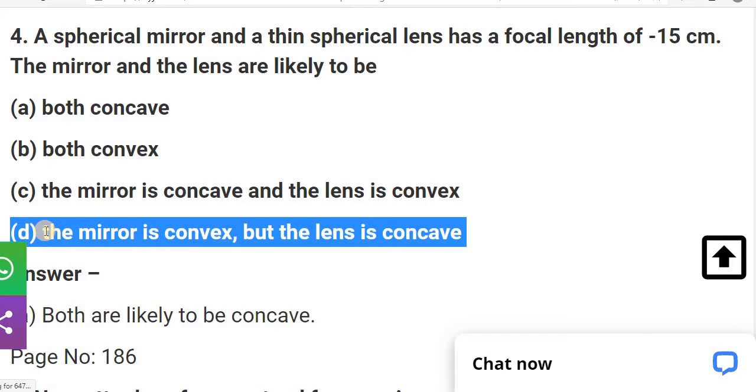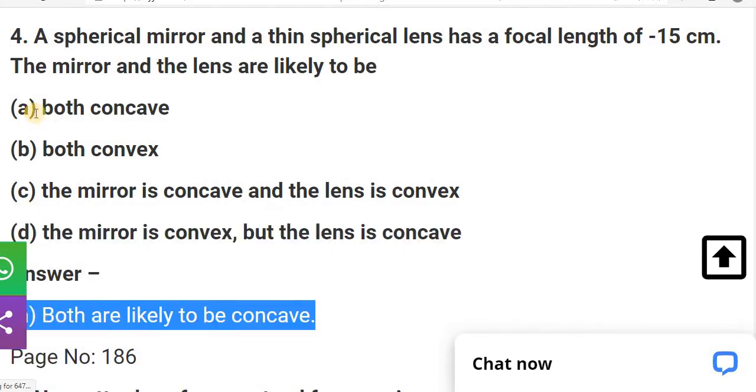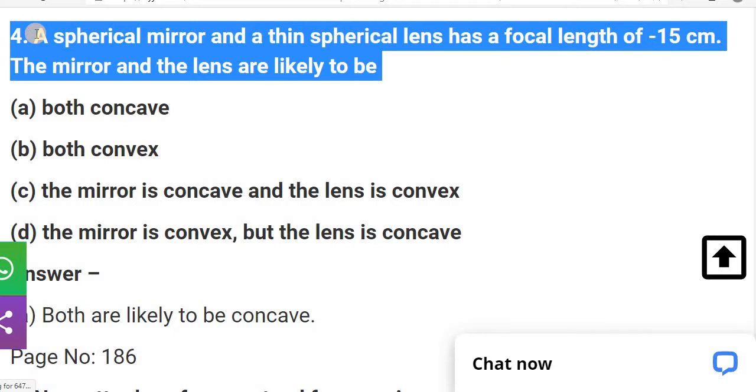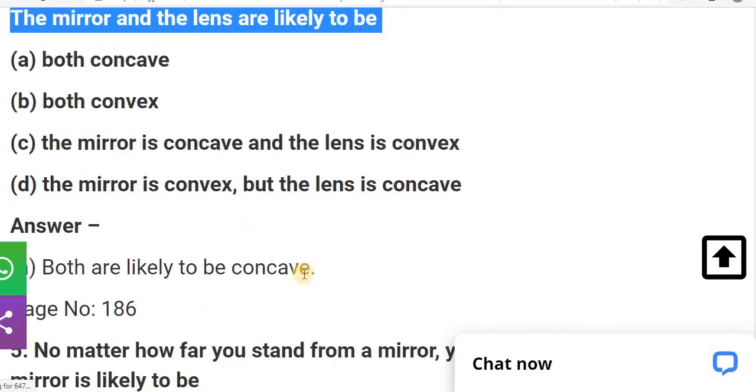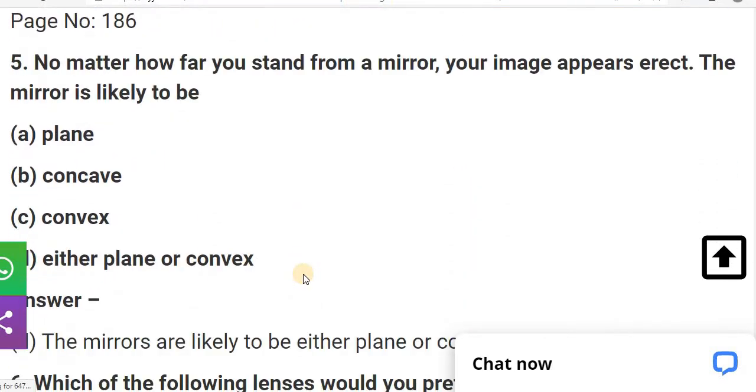So your answer is both are likely to be concave. The next question is that a spherical mirror and a thin spherical lens has a focal length of 15 centimeter. The mirror and the lens are likely to be both concave only. Now let's move further.